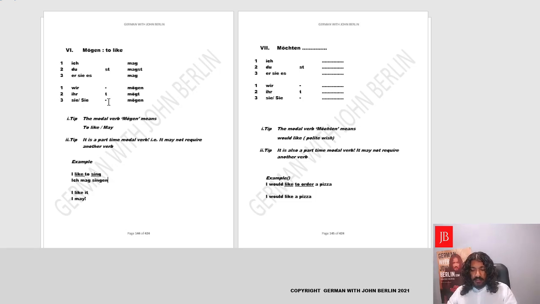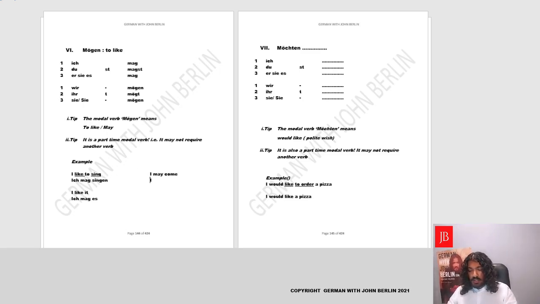And then, I like it. As I said, it's basically simply interpreted as to like as well, with an independent verb. So you say, I like it. You could say ich mag es. Yes, no other verb in the end. It's an independent verb, independent sentence. Now I could also say I may come.